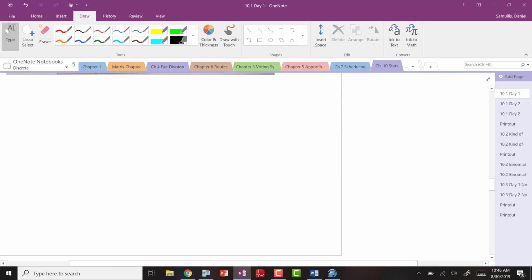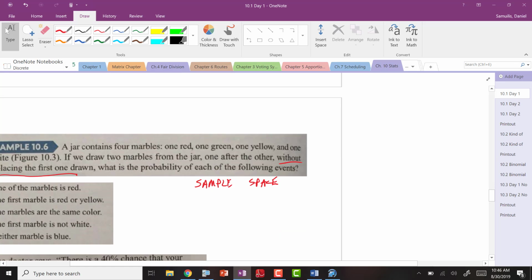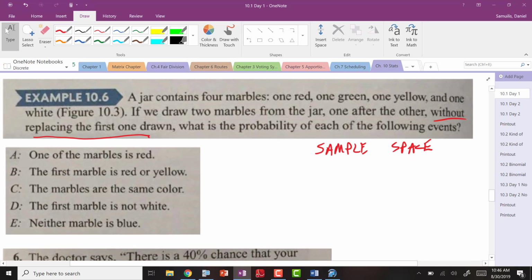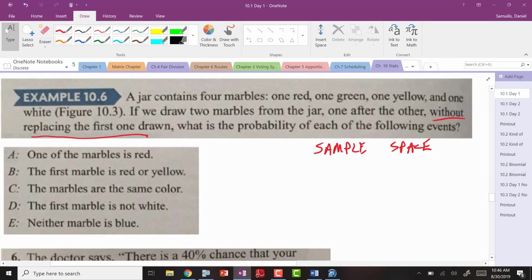Okay, all right. So now moving on. I'll give you a second to write this down. Or I'll just give you the quick thing. You have a jar, and it has 1 red, 1 green, 1 yellow, and 1 white marble. All right? And then we're going to calculate these off to the side. But the person I just picked, the first thing I'm going to have them do is write out the sample space. So I know how many possible different events could happen here.